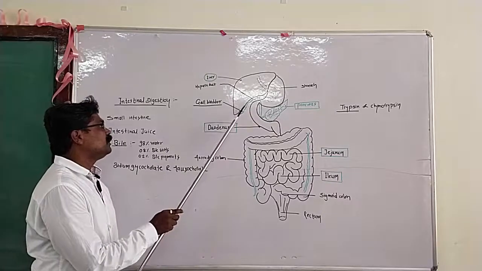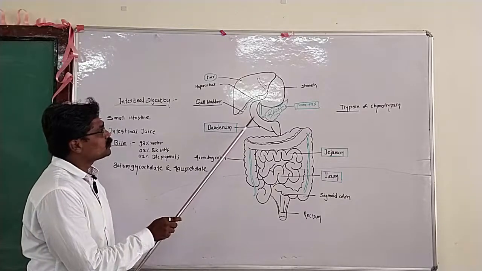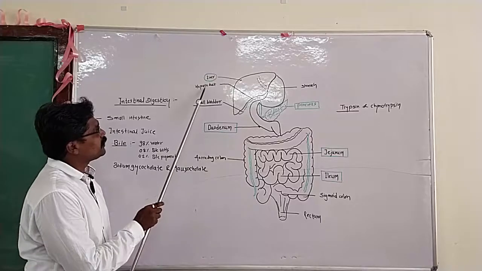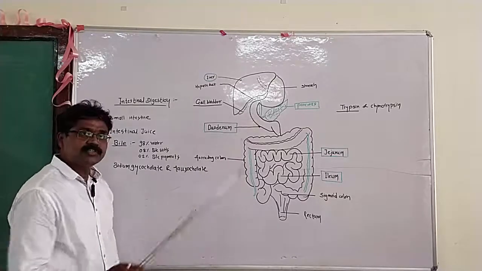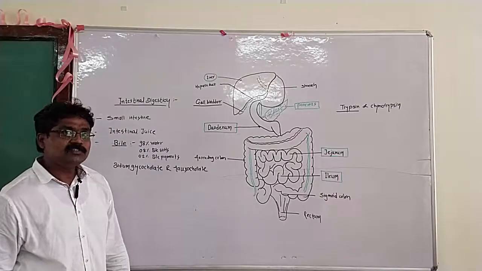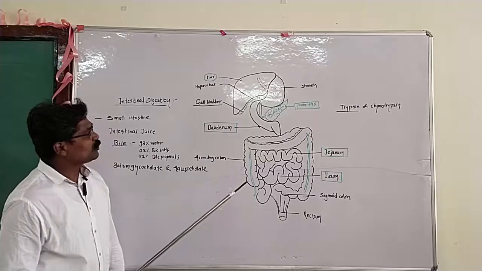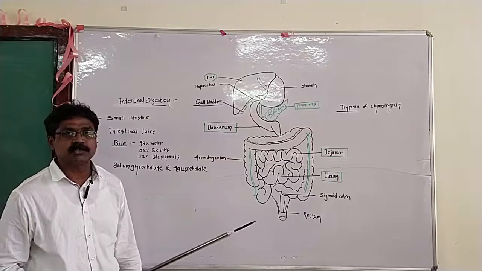Eventually the bile enters our small intestine through the hepatic duct. You can see here the passage of the hepatic duct through which the bile enters the duodenum. When the bile enters our small intestine, it is directly helpful in the process of digestion.